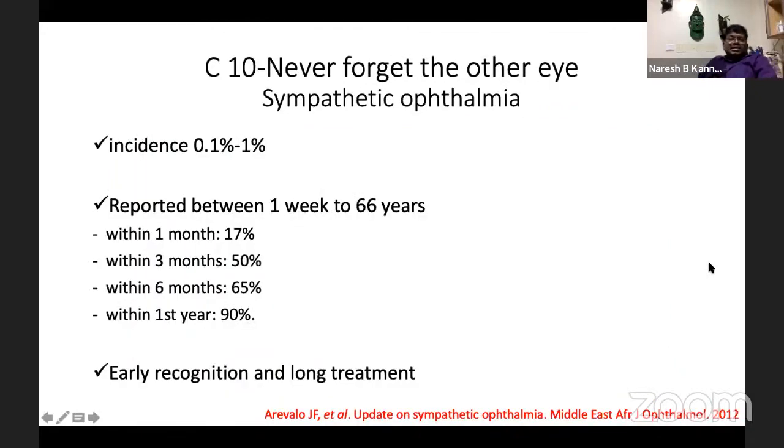And the last, if not the least, is sympathetic ophthalmia. We have got quite a few cases following trauma in the other eye, which has to be told to the patient, and we have to tell them how to recognize it from their point of view.